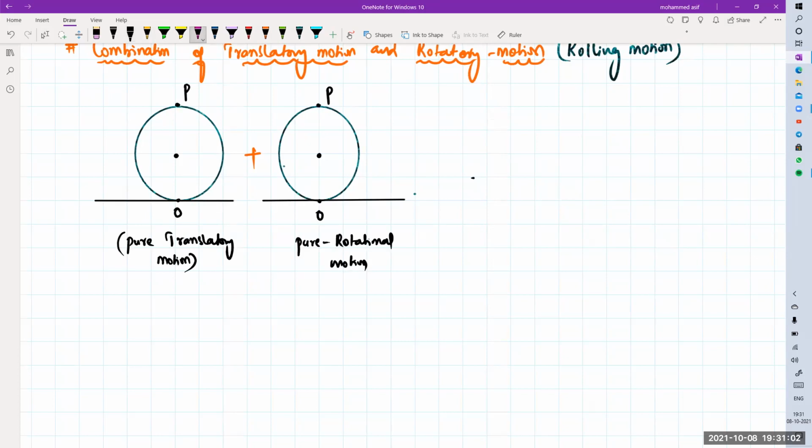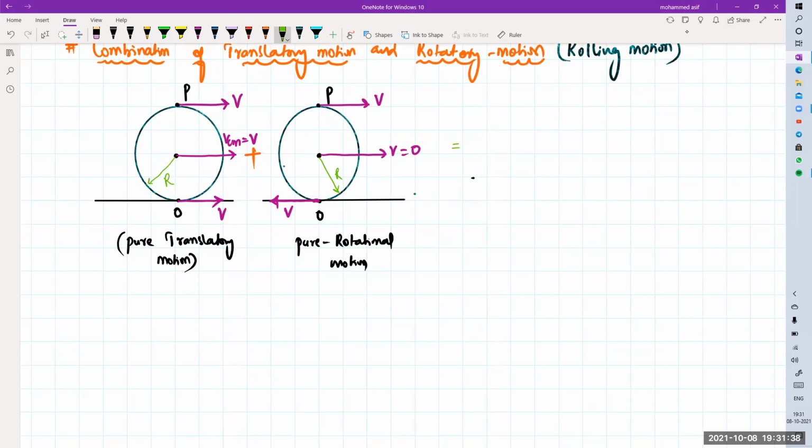Now see, at the topmost position, the velocity will be equal to how much? Here it is R omega. Here at the contact point it is 0. Here VCM will be equal to V. At the point of contact, V in the opposite direction, minus V. The radius of this one is from here to here, this will be the radius r, and for this one also this is your radius r.